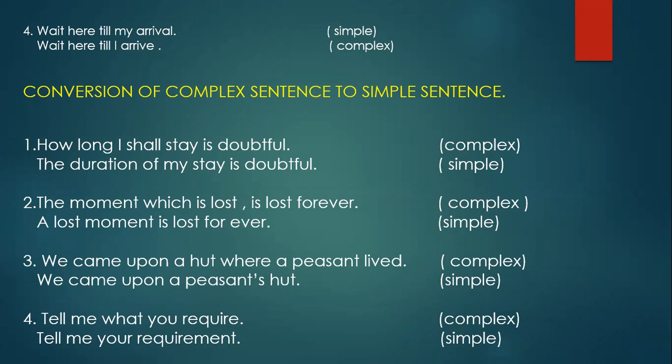Whatever grammar part we have taken, please read and go through the sentences. Today, if you read the sample sentences, you will understand what is a simple sentence, what is a compound and what is a complex sentence. These three sentences you have to understand, then only you will be able to change.